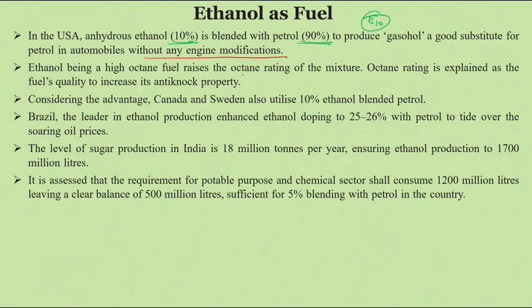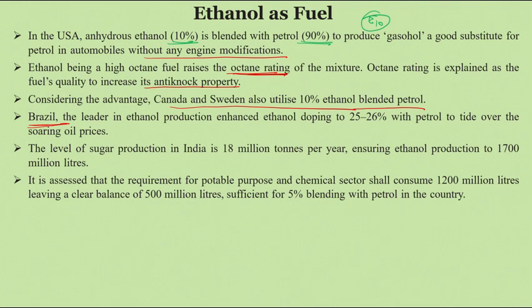Ethanol is more or less similar to gasoline because it has a higher octane rating, so it has better anti-knock property. Because of the higher octane rating, ethanol is blended with petrol. Petrol also has a higher octane rating, but for diesel it is the cetane rating. So there is a difference between petrol and diesel. In Canada and Sweden, we have 10% ethanol blended petrol. In India also. The world leader in the production of ethanol is Brazil.